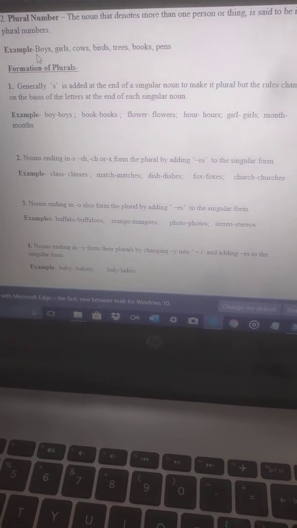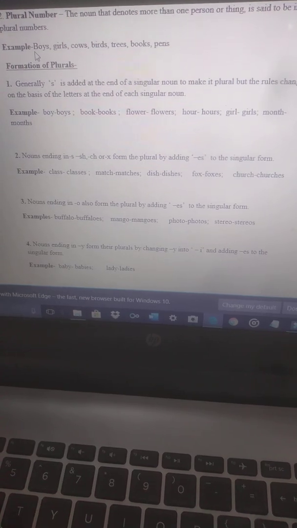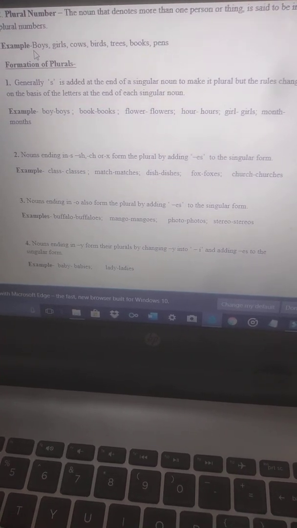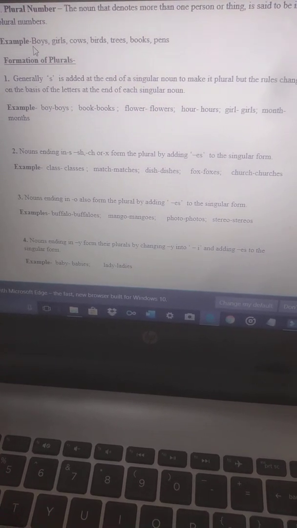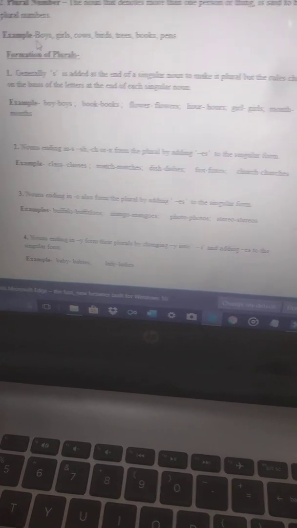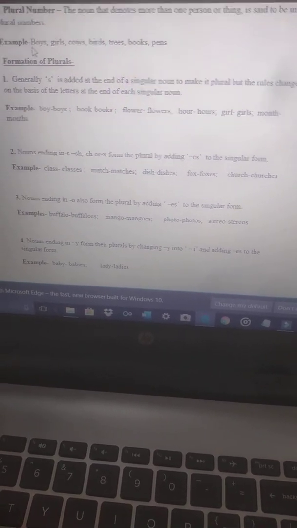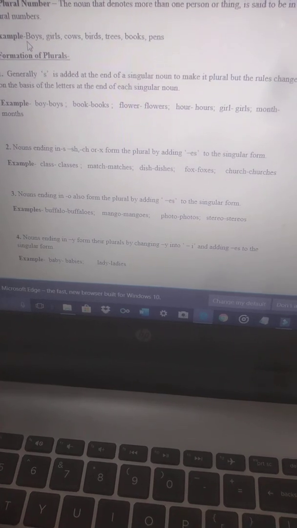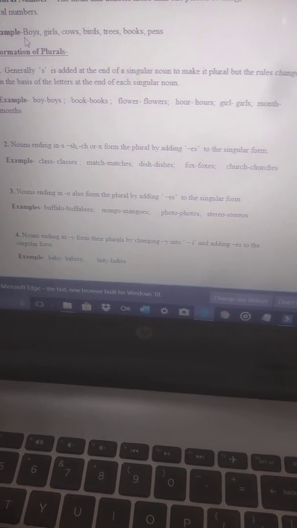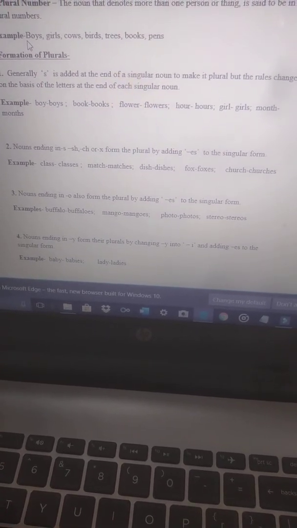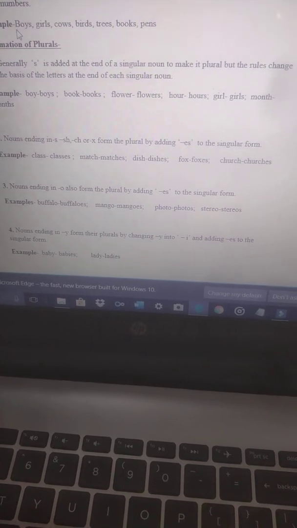Next, nouns ending in o form the plural by adding es to the singular form. Like buffalo, this is a noun and it is ending with o, so if we want to make the plural of it, it will become buffaloes. Mango will become mangoes. Sometimes we will be adding only s to words ending in o, like photo will become photos, stereo will become stereos.